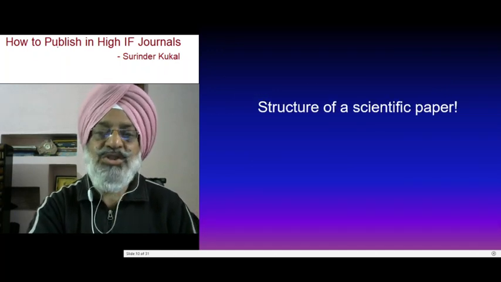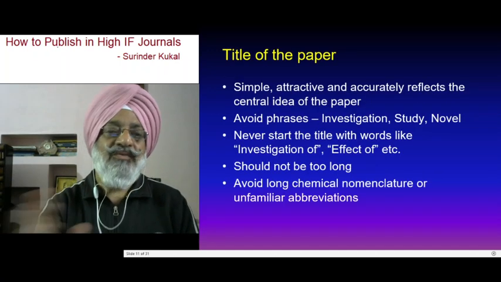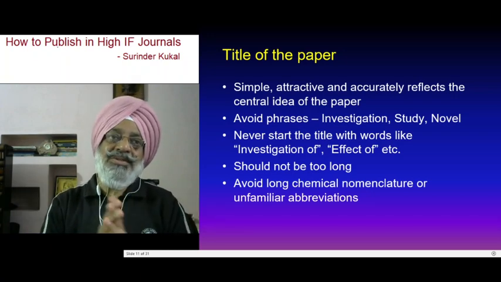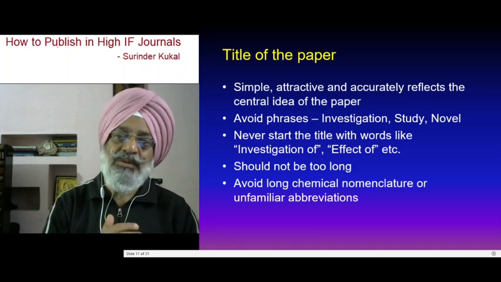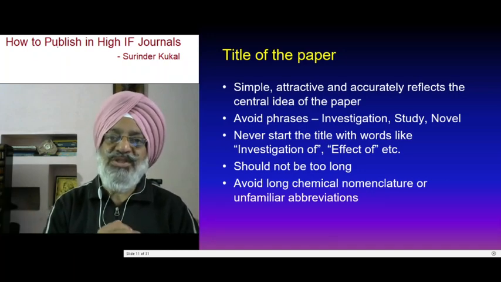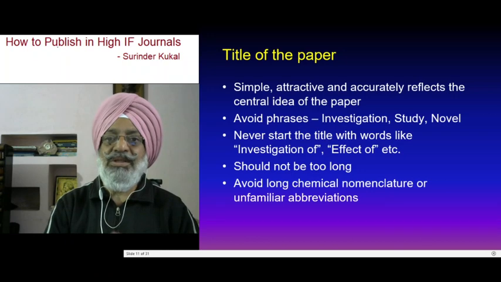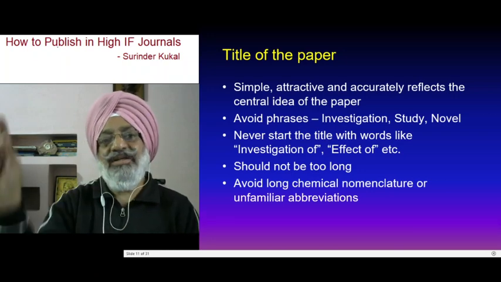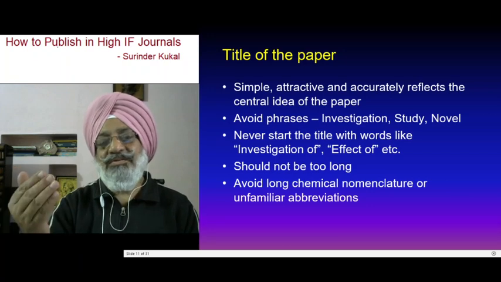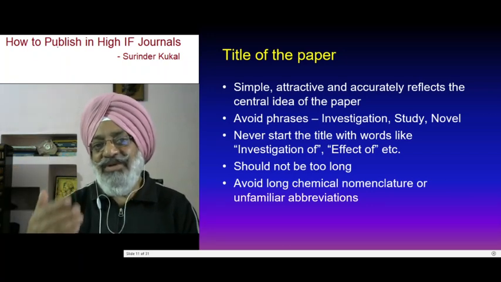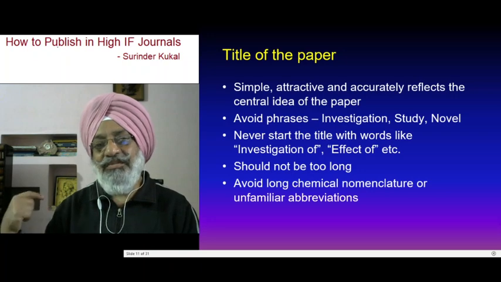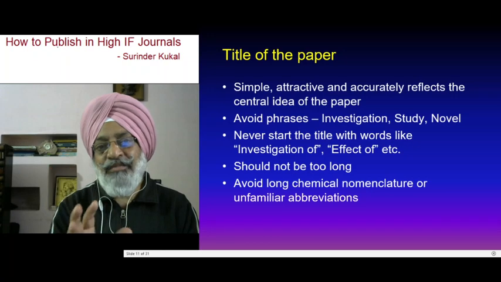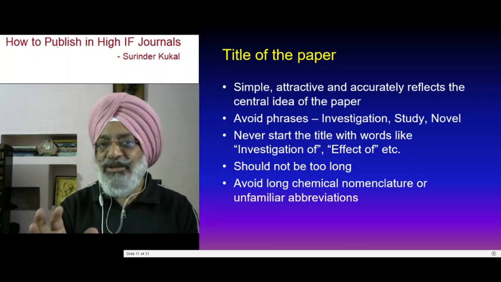Now, what should be the structure of a scientific paper? First of all, the title is very important. This is very, very important, because when you submit your research manuscript to a journal for publication, the first thing anybody, editor or reviewer, will read is the title. If he is attracted to the title, he will read further. He will read the abstract, then go to the introductory part and all that. So the title is most important, should be simple, attractive. Attractive means catchy.